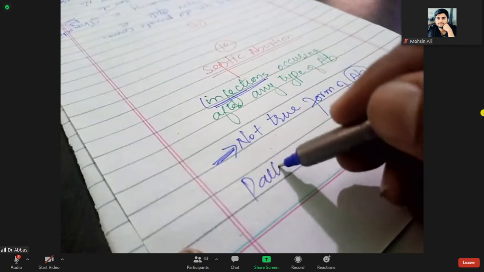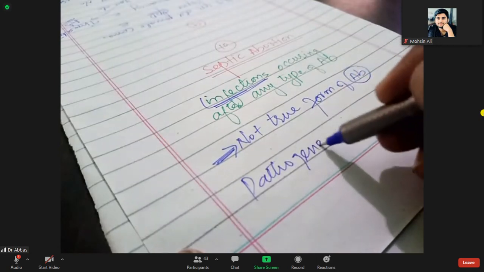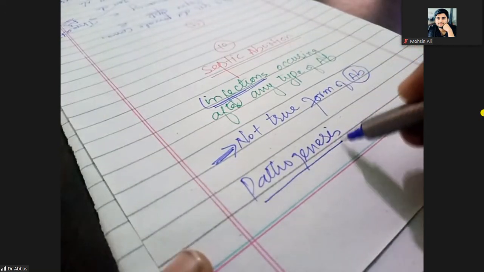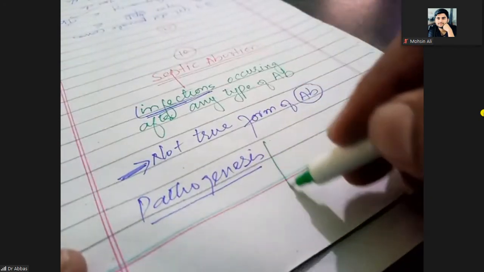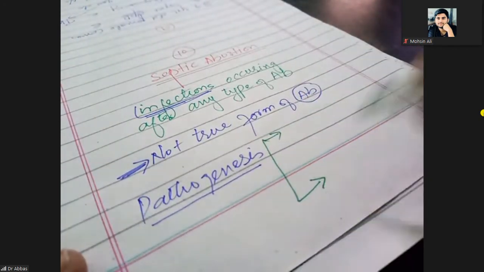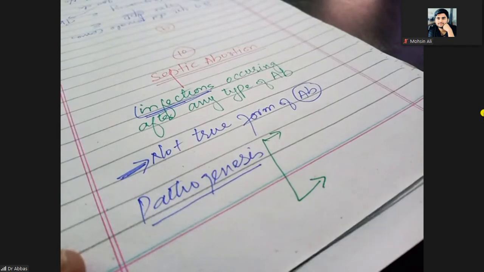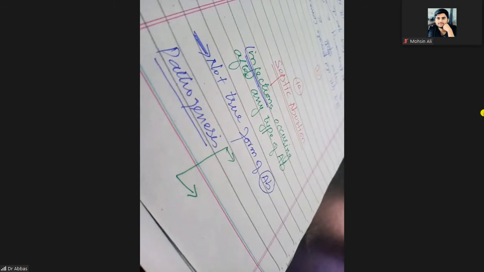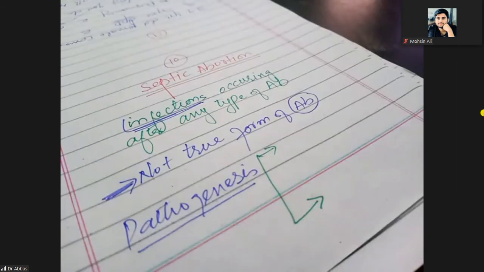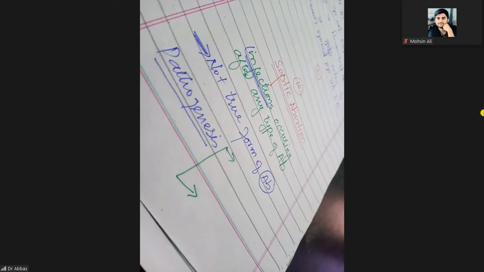The pathogenesis: the name itself is indicating that infections can happen after the abortion due to two reasons. First, and the most common reason, is when you use unsterilized instruments, when the instruments are not sterilized properly.